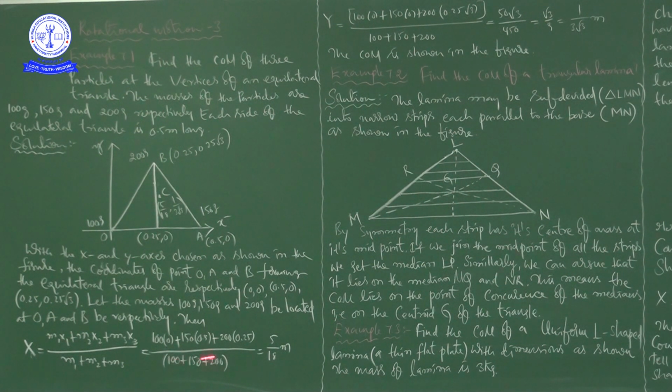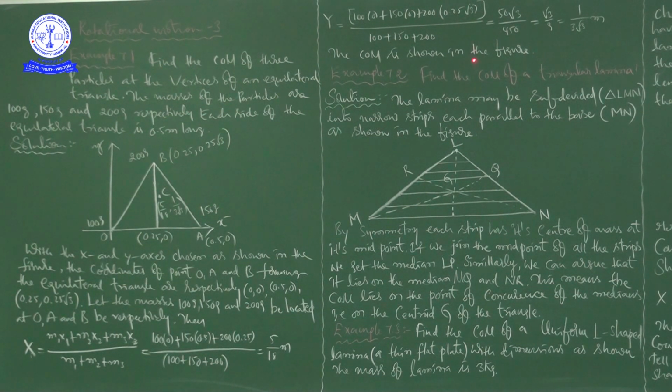Similarly, how we found the x coordinate of center of mass, similarly you can find the y coordinate of center of mass. m1 y1 plus m2 y2 plus m3 y3, divided by m1 plus m2 plus m3.